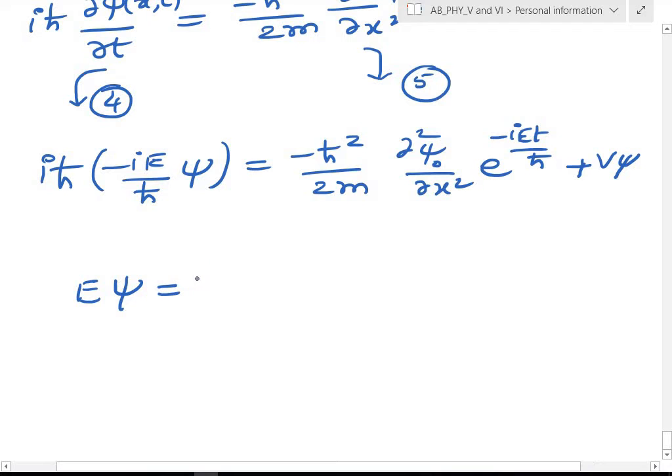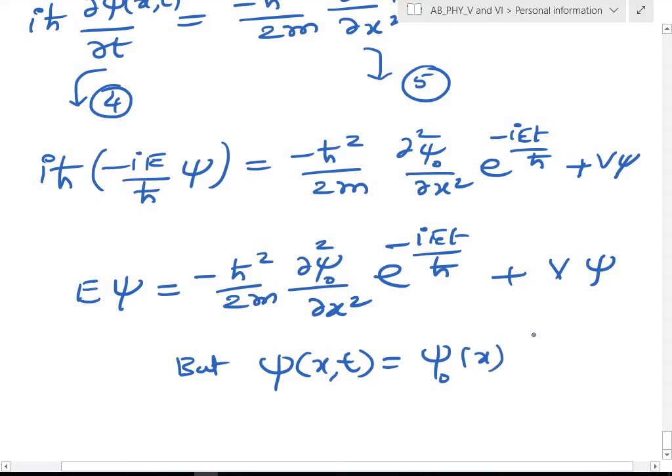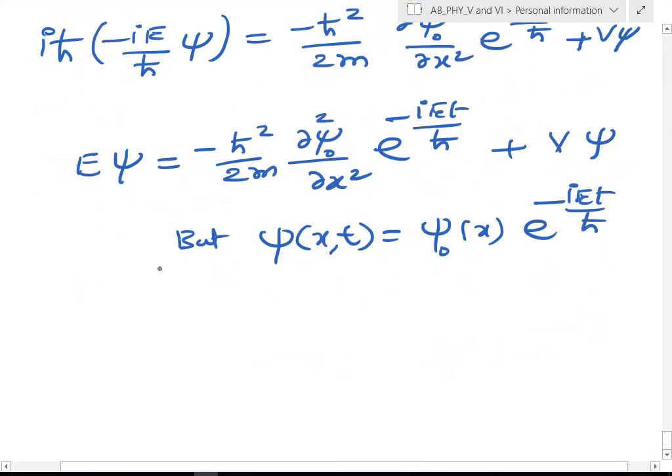Then be careful here. Minus h square by 2m del square psi naught by del x square e power minus iEt by h cross, plus V psi. But what is psi here? Psi is a function of both x and t. That we have written as psi naught of x multiplied by e power minus iEt by h cross. Time part is separate and position part is separate. With this I write here: so this becomes E into psi naught, e power minus iEt by h cross.